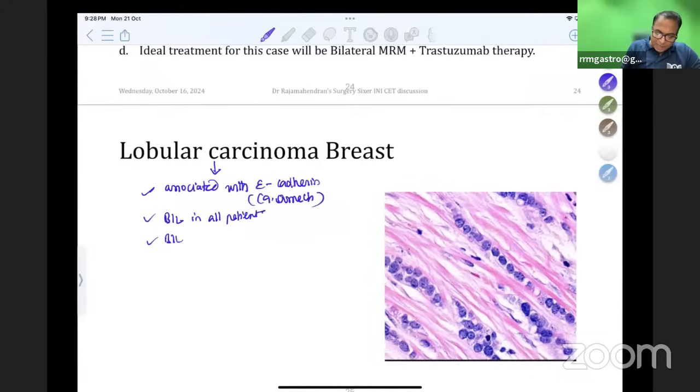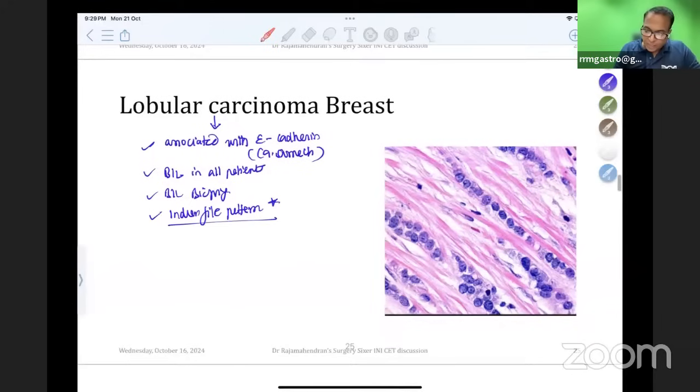Therefore, you should do a bilateral biopsy. Even if you don't have a lesion on the other side, you should take a biopsy. And the biopsy shows an Indian file pattern. This is a picture showing the Indian file pattern on biopsy. Please don't forget, it's an Indian file pattern shown on biopsy. It is bilateral in all patients, so bilateral biopsy should be done.